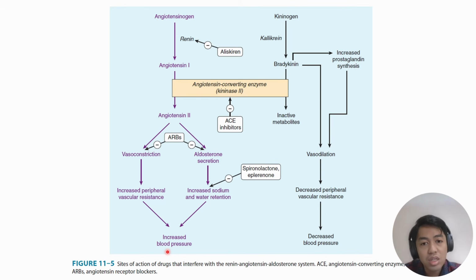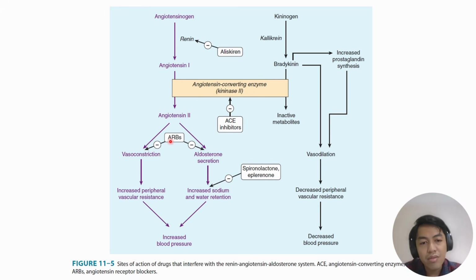So you have drugs that target the renin, such as aliskiren. You have also drugs that inhibit the angiotensin converting enzyme or the ACE, which are your ACE inhibitors. An example of which is captopril. So the drugs ending in pril, these are ACE inhibitors.